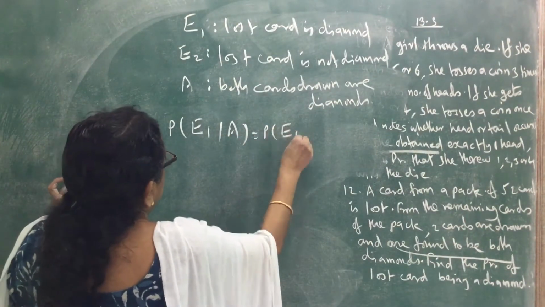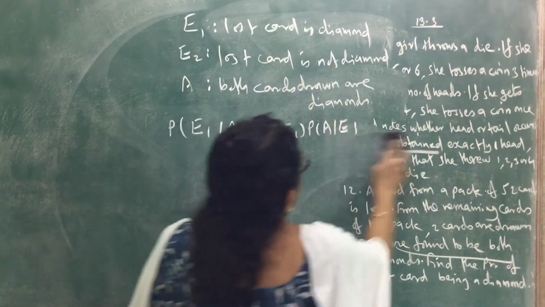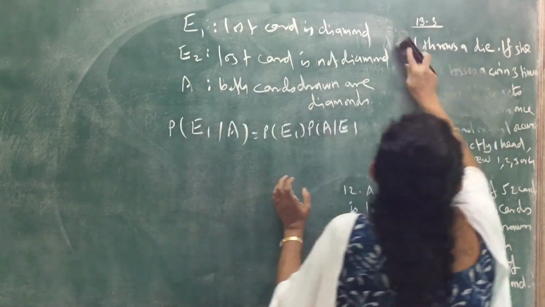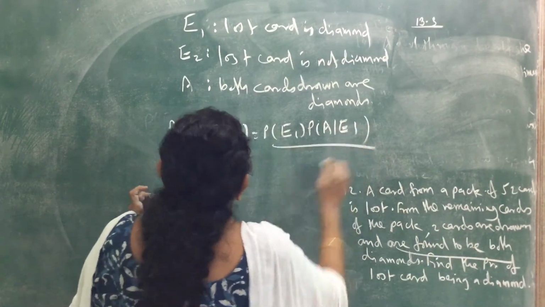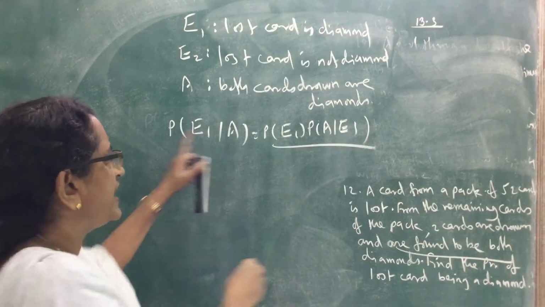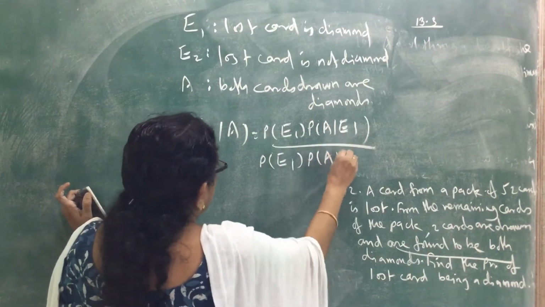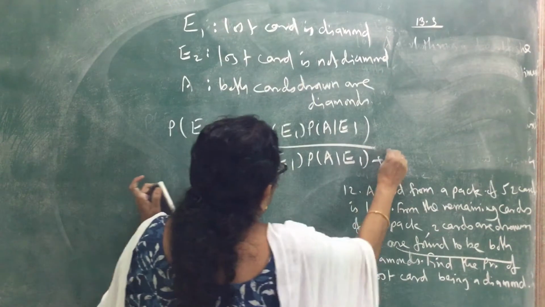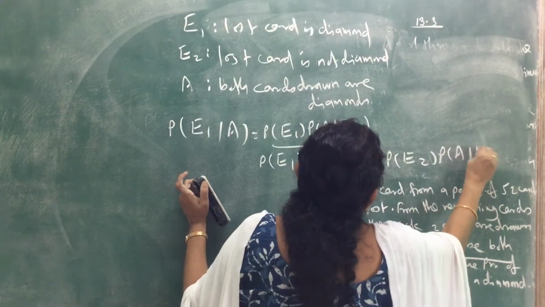So write the formula. Probability of E1 into probability of A given E1, divided by probability of E1 into probability of A given E1 plus probability of E2 into probability of A given E2.